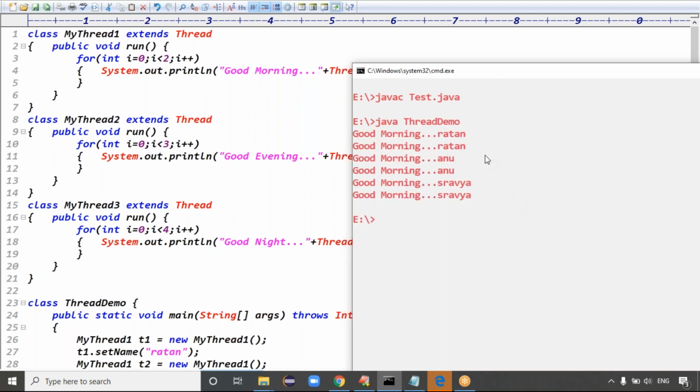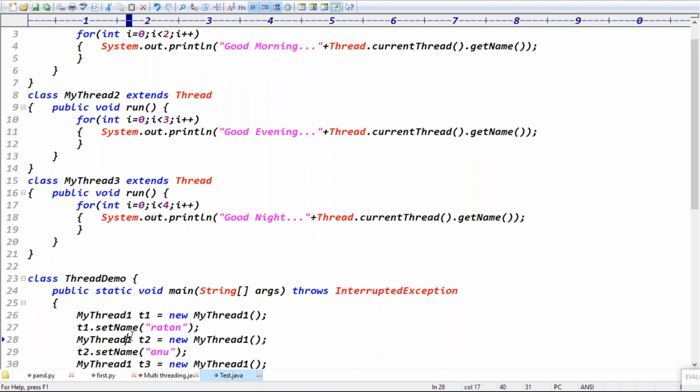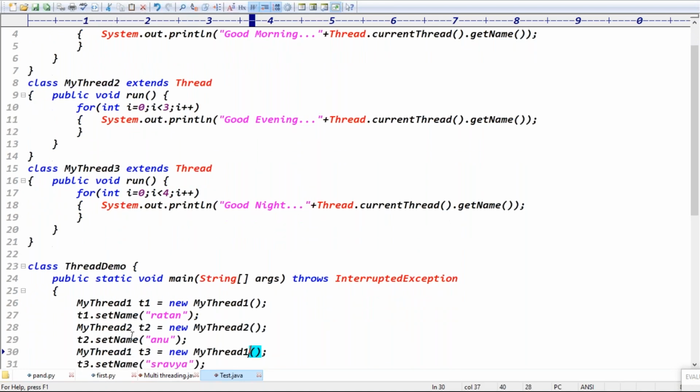Now see the output, guys. We got the proper output, right? What are we doing here? We are creating an object of the MyThread1 class, for the second object we create MyThread2, and for the third object we create the MyThread3 class, right?